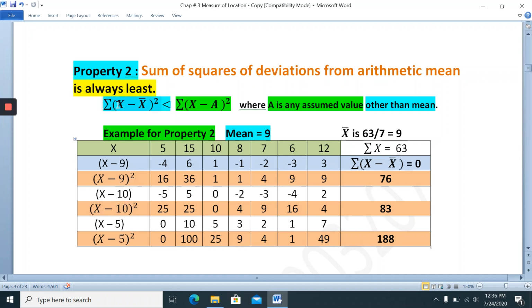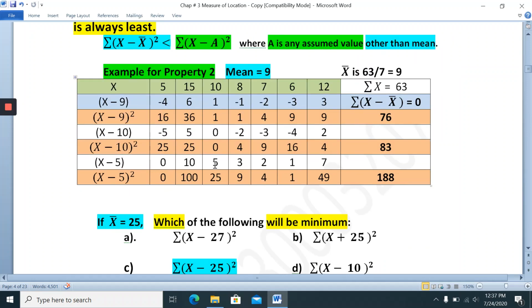So the least is the sum of squares about the arithmetic mean 9, compared to summation x minus a whole square where a is any other value. That is the proof. Now some questions on this property.